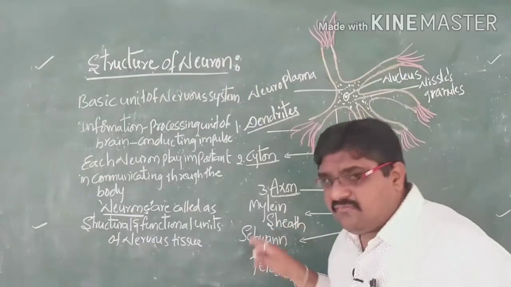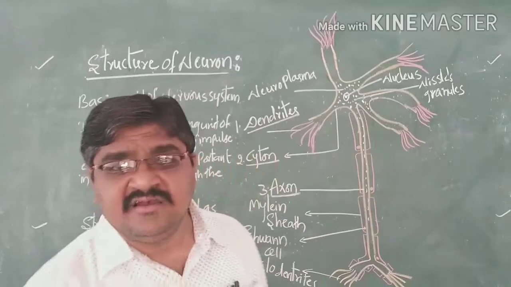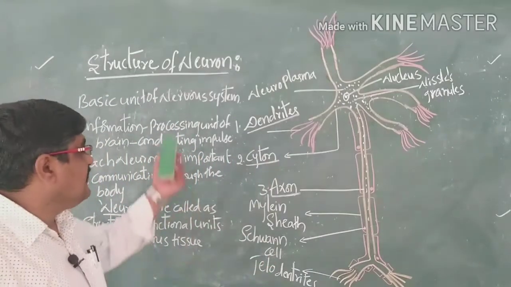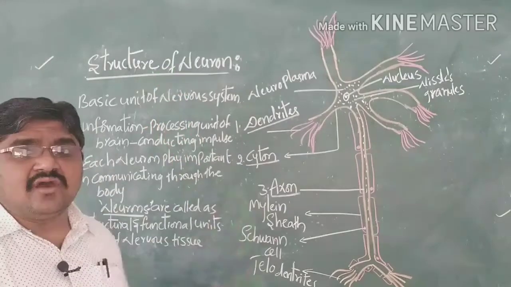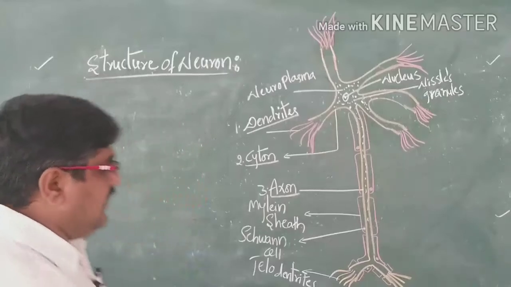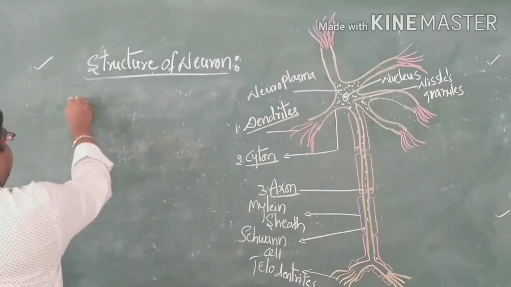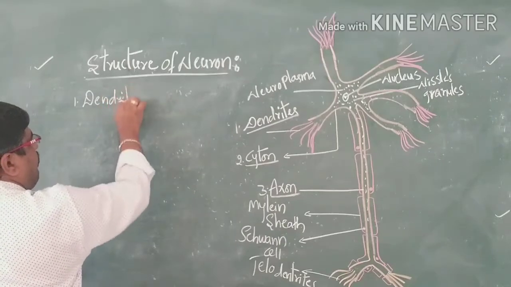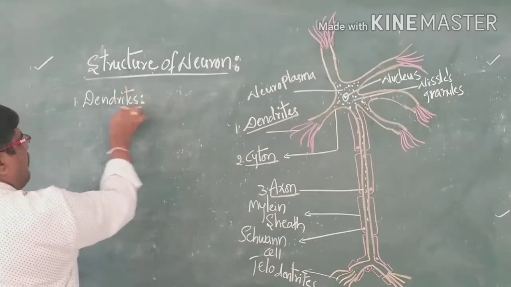One by one, we will now discuss the structure of a neuron. Coming to the first one, the dendrites.